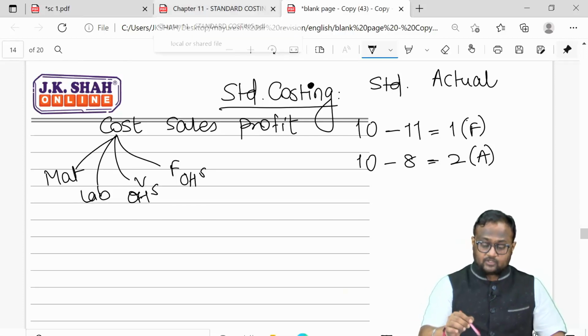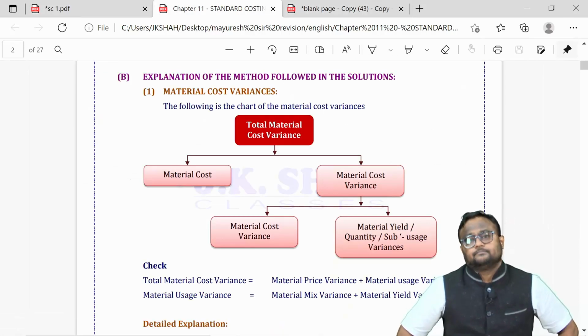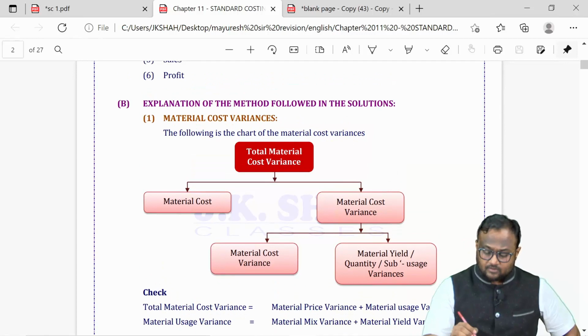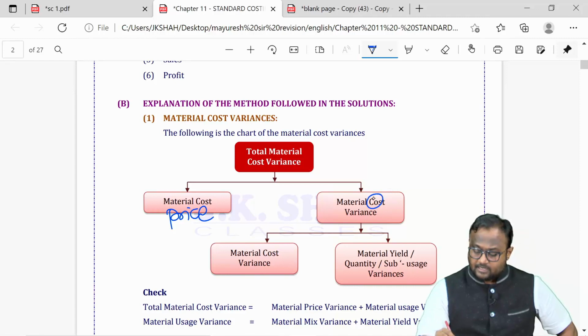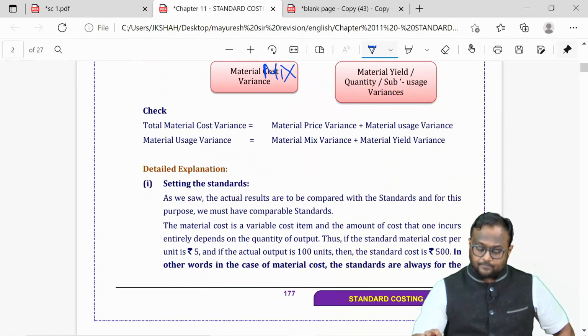Now, what do we do in case of the first variance? Let's go one by one. We had the first category, total material cost variance, which gives you the overall impact of material. Then we have material cost variance, split into two parts. One is price and the second one is quantity. And quantity is split into two parts, mix and yield.